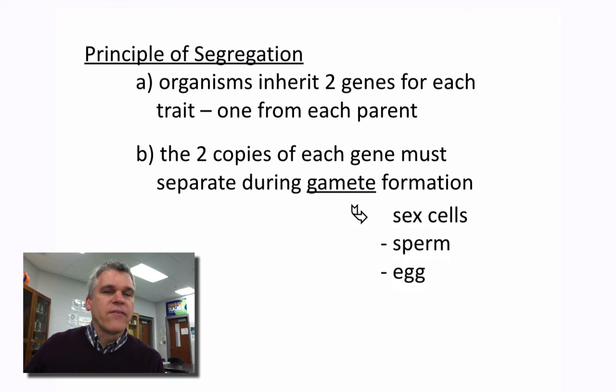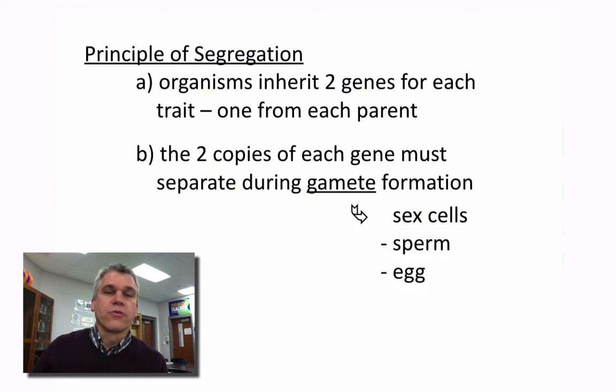Mendel was partially right on this. Yes, we do need to have two genes for every trait. We get one from mom, one from dad, but actually most of our genes are not controlled by simply two genes. They are controlled by many genes. Those were Mendel's first two principles. He actually has three principles on genetics. We'll get to that one in another video when we talk about the process of meiosis. And I can't wait to tell you about it.